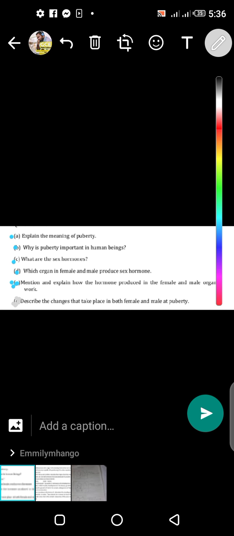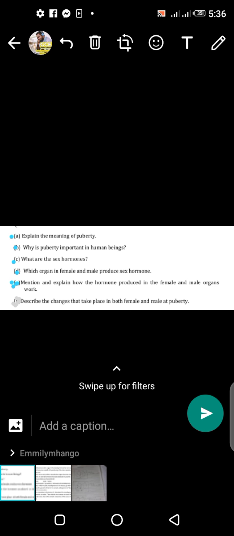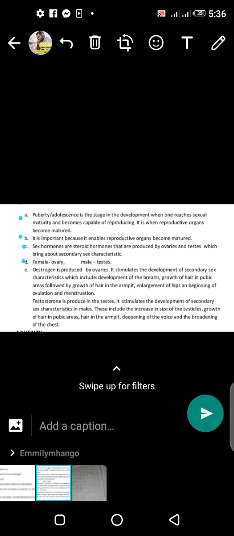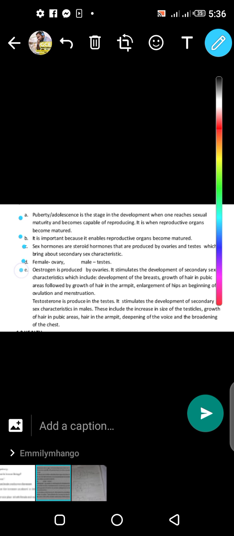So let's look at the answer. They're saying mention, so you have to know the hormones that are produced by the female and the hormones that are produced by the male. Mention and explain how the hormones produced in female and male organs work. After you describe those hormones, then you explain what takes place in female and male puberty. So the answer is here, E. The hormone that is produced in females is called estrogen.